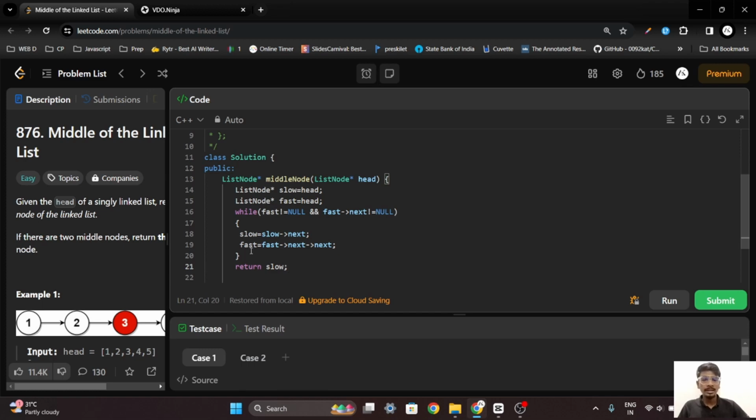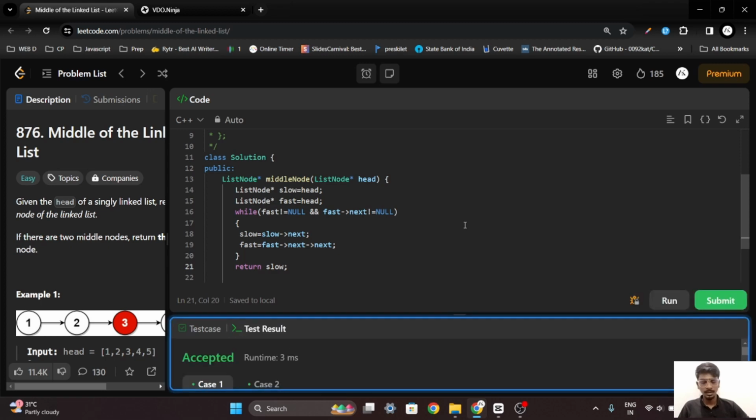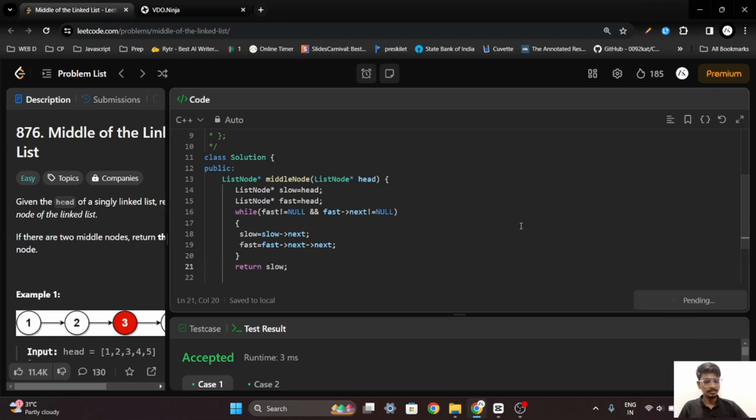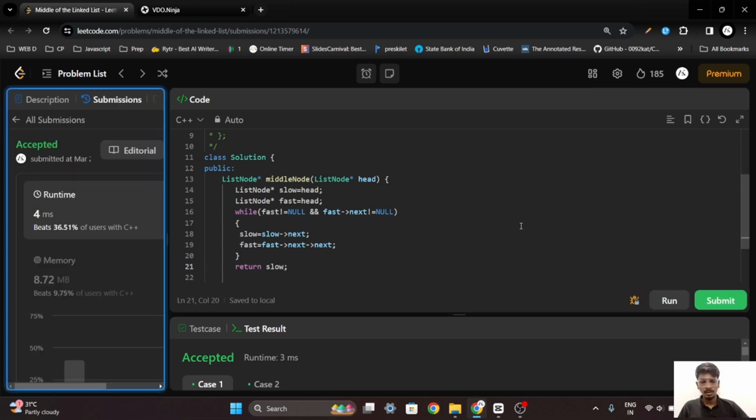Now, let's try to run this on the sample test cases. As you can see, it has successfully passed all the sample test cases. So let's now try submitting this. It has successfully passed all the test cases, and indeed we have solved this question.